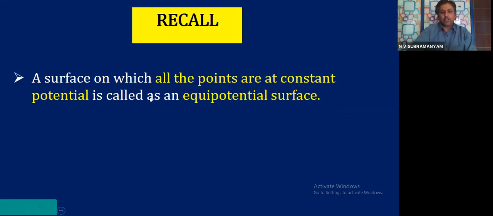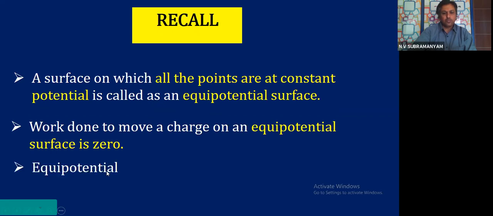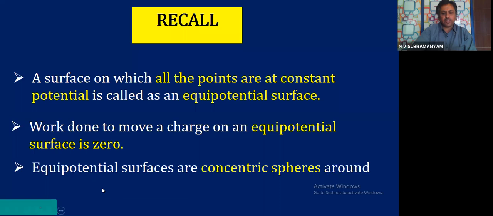So when all the points on the surface are at the same potential, that is known as an equipotential surface. The work done to move a charge on an equipotential surface is zero. The equipotential surfaces are concentric spheres around the point charge. These were the learning points which we have seen in the earlier class, children.